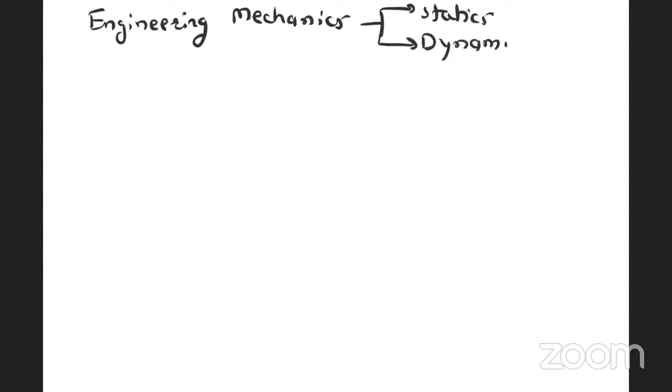Now, this subject is classified into two branches. Engineering mechanics is classified into two branches. Already we have seen, one is statics, and the other is dynamics. These are the two branches of engineering mechanics. Now, statics means even after application of forces, body is at rest. And dynamics means after application of forces, body starts moving. There is a motion in the body, right?